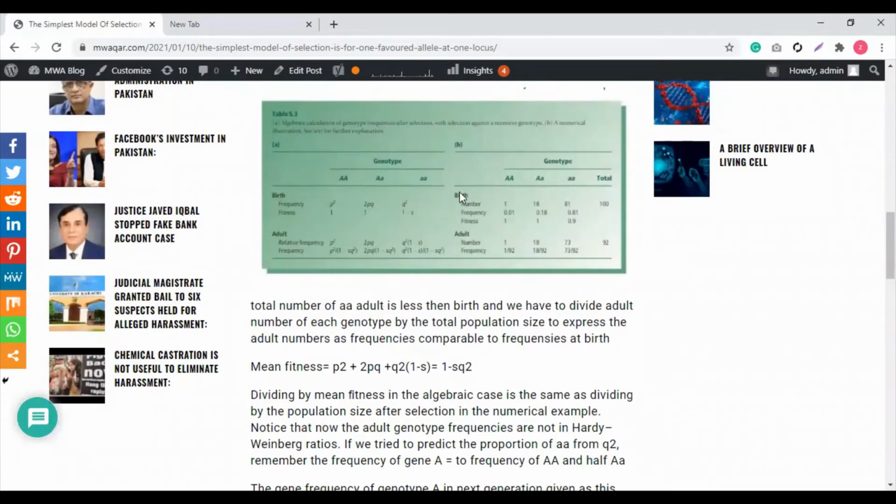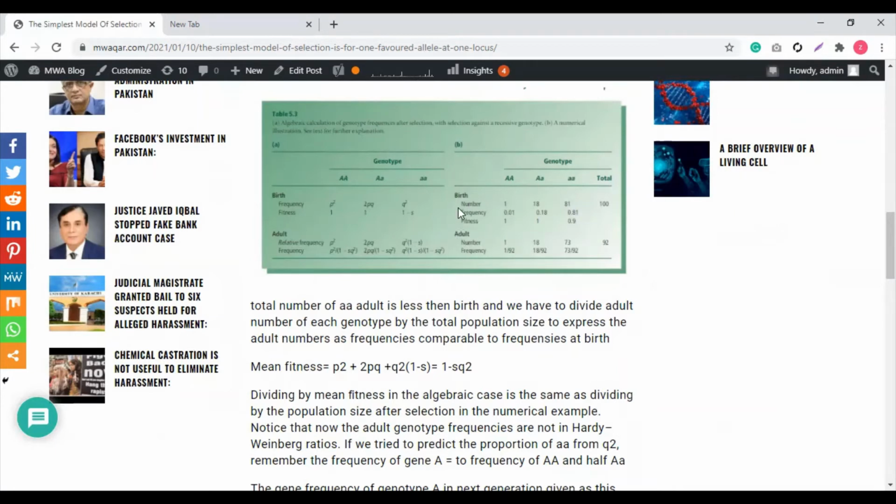Focus at this part. This is birth time. The number of dominant genotype is 1, frequency is 0.01 and fitness is 1. Cool, everything is cool. This is 18. Genotype of capital A small a is 18 and genotype of small a small a is 81 and the total is 100. Now you see the frequency and the fitness here, but what happened in the next generation?